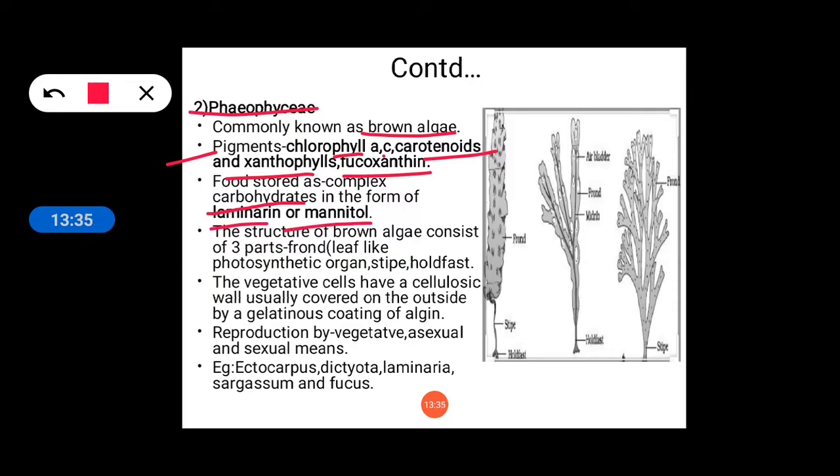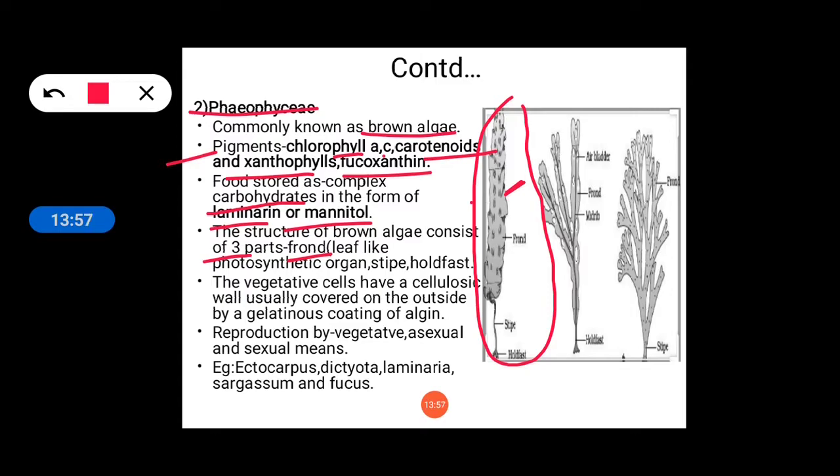The structure of brown algae consists of three parts. Suppose this is the brown algae, and this structure consists of three parts. This is one part, the frond.